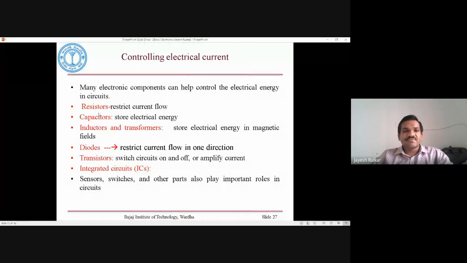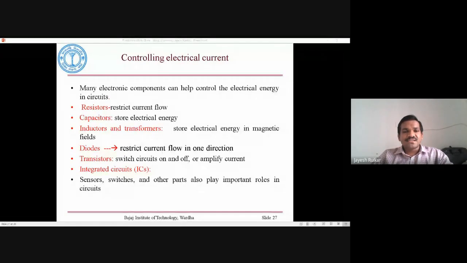So this is one example. Then capacitors, which store electrical energy. This is also an electronic component. The resistor resists the current flow, the capacitor stores electrical energy, and then the inductor and transformer. These are two devices which again help us store electrical energy in terms of magnetic fields. So inductor and transformer are devices that store electrical energy in terms of magnetic field.